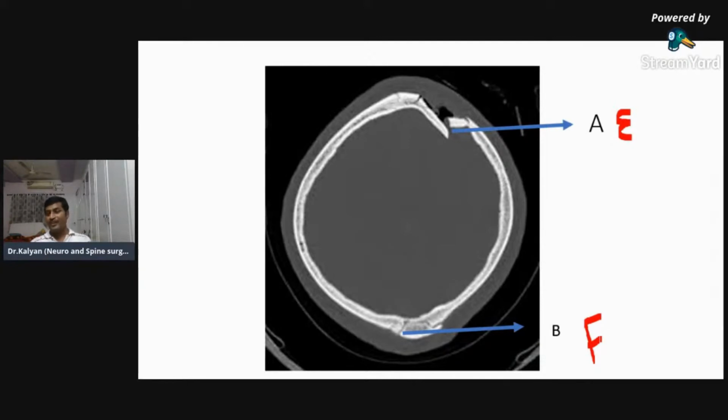I'm trying to give you more and more examples so that it becomes easier for you to identify them in your real life. So what is E and what is F? I'm waiting for your answers.